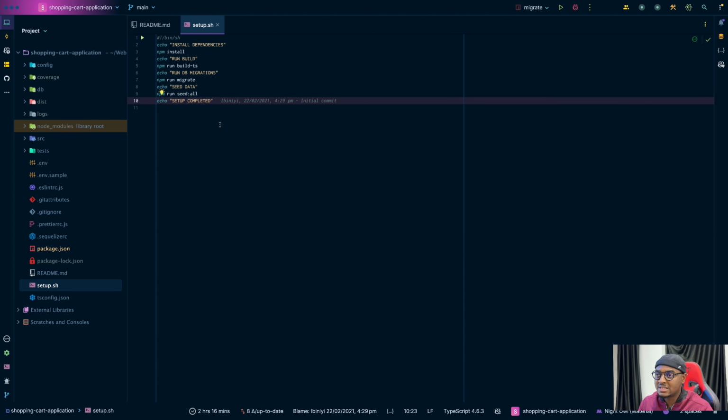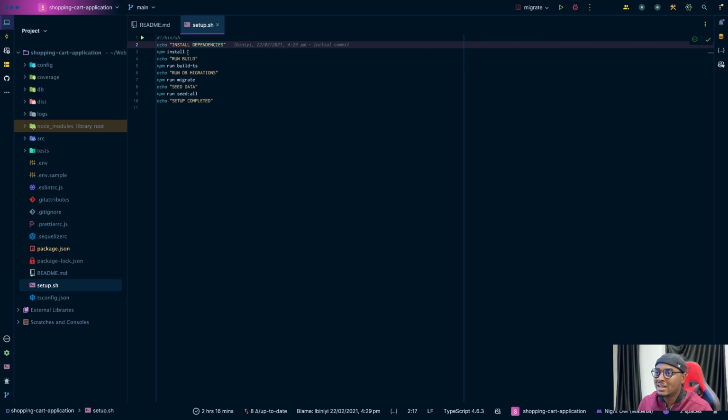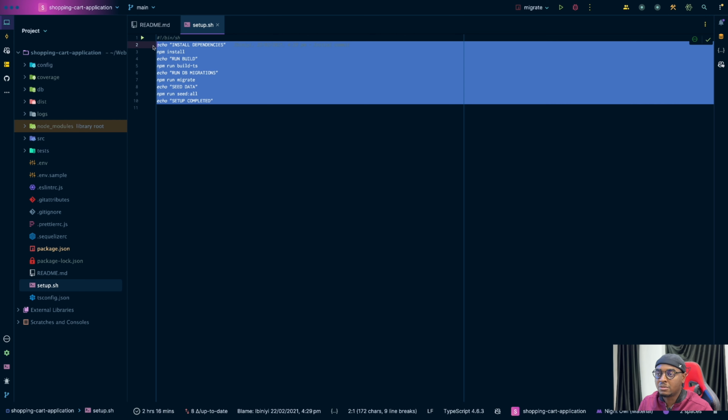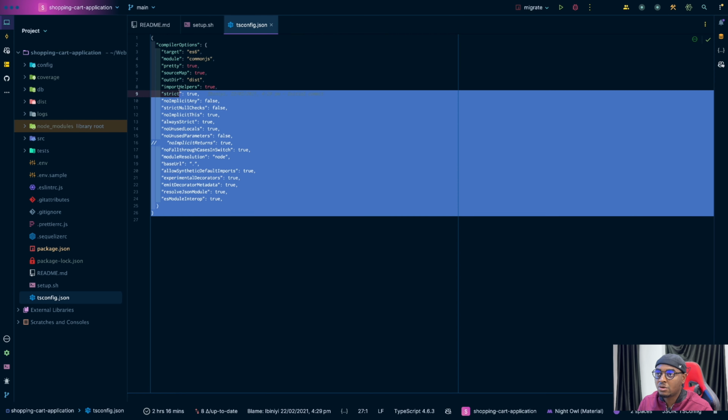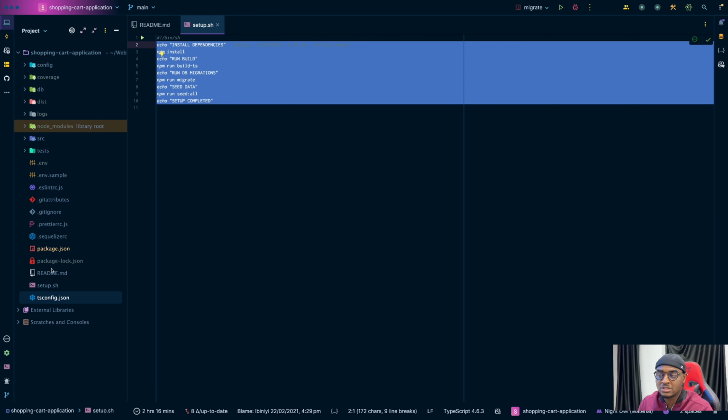And then I have a setup.sh. There's nothing special about this setup.sh actually. The whole idea is just to have a single point of entry, something you can use to basically set up the whole app. Once you run this setup.sh, the only thing you need to do is just start the application. So that's why I have this there. Then tsconfig contains configuration for TypeScript and how to convert to JavaScript.